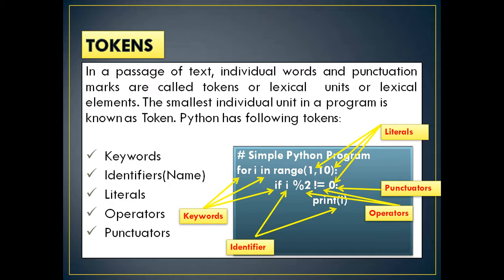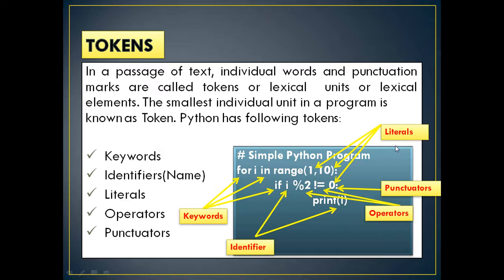If you see a sample Python program in this picture, the code written is: for i in range 1 to 10, if i modulus 2 is not equal to 0, print i. That is what the code is. Now you can see which are the keywords. The keywords you can see are: for is a keyword, in is a keyword, if is a keyword. Identifier i is also used, print i.